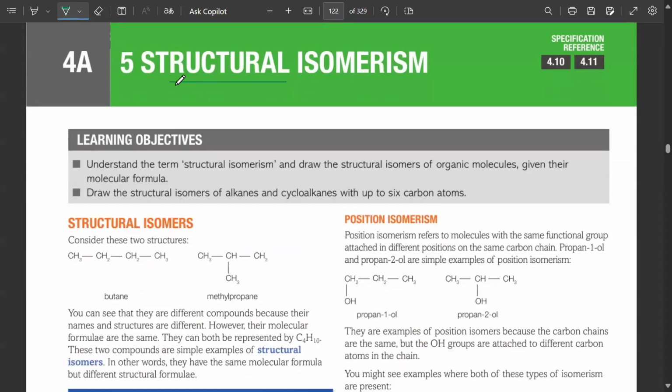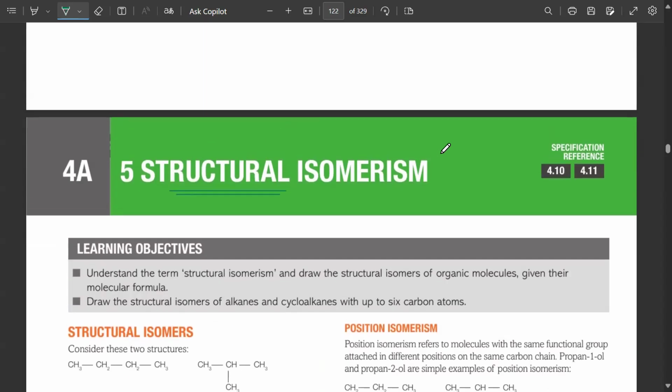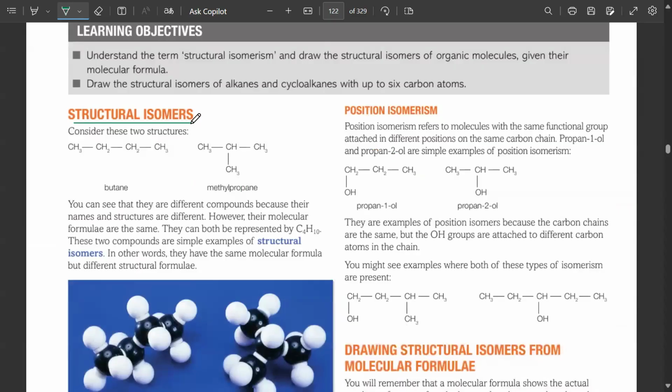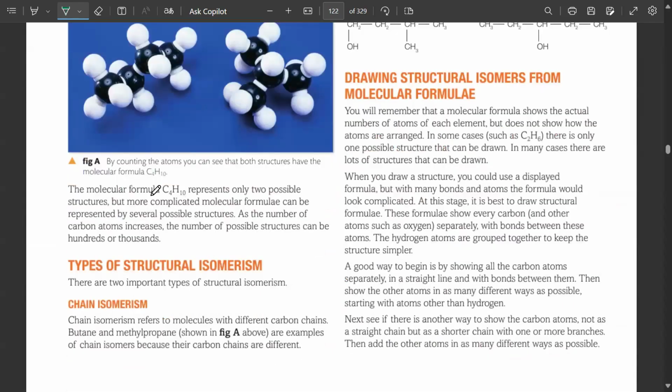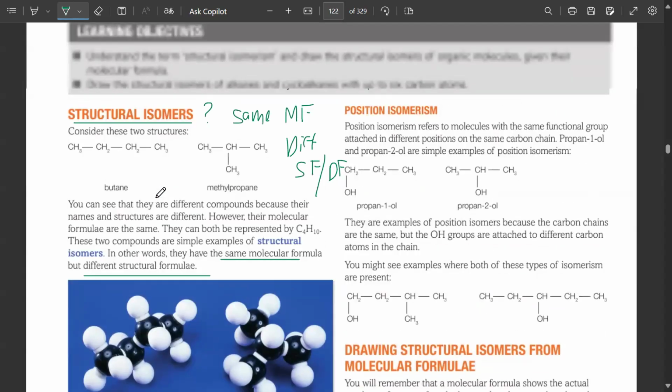Okay. Next, we have structural isomerism, which has 3 types: positional isomerism, chain isomerism, and functional group isomerism. Structural isomers क्या होते हैं? Which have the same molecular formula, different structural formula, या फिर displayed formula. So that is how you define. They have the same molecular formula but different structural formula. Molecular formula C4H10 के आपको 2 possible structures थे.